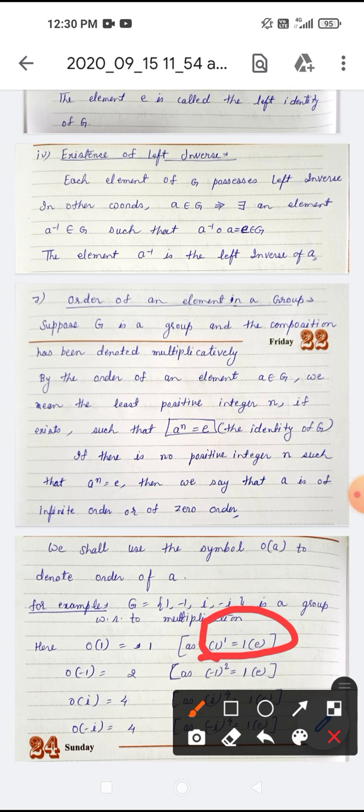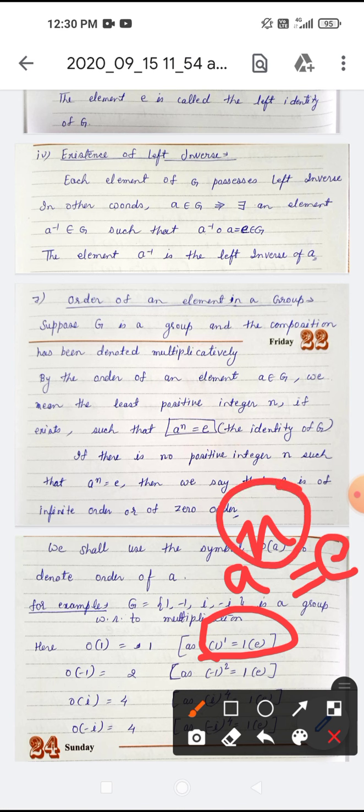So 1 to the power 1 is equal to 1. That means a to the power n is equal to e. Here a is 1, n is 1, e is 1. So 1 to the power 1 is equal to 1, and 1 is the identity. So the order of 1 is 1.